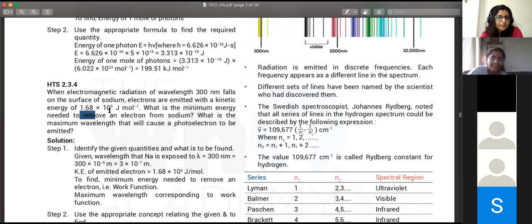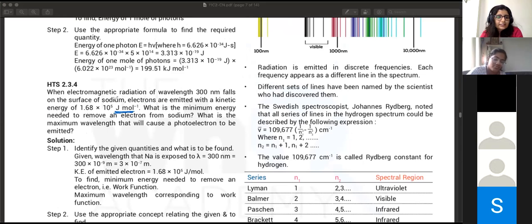Another important thing is, if you look at the units, 1.68 into 10 raised to the power 5 joules per mole. The joules per mole says that these many joules are for 1 mole of electrons. So if you had to calculate how much kinetic energy one electron is getting, how would you find that?